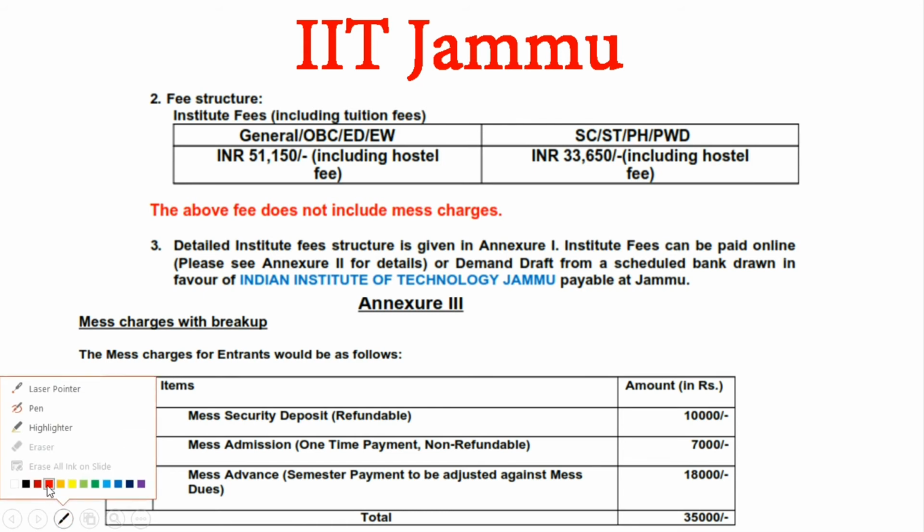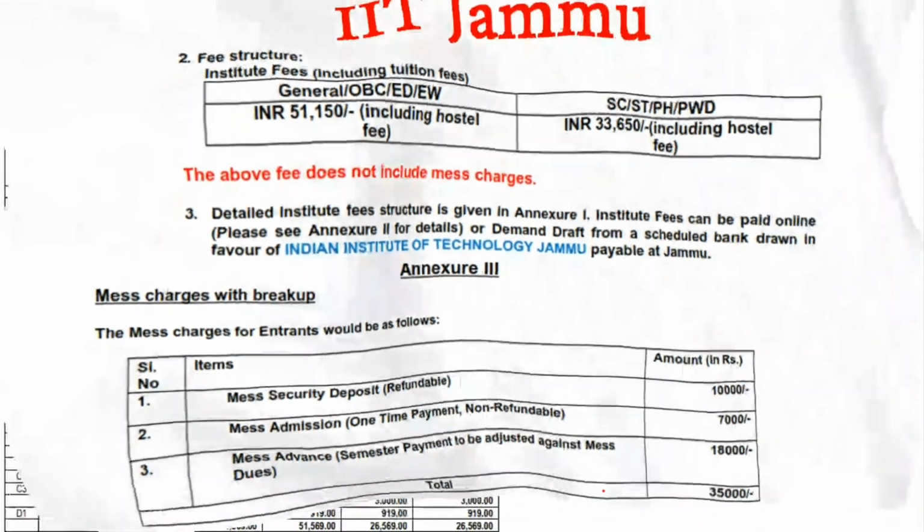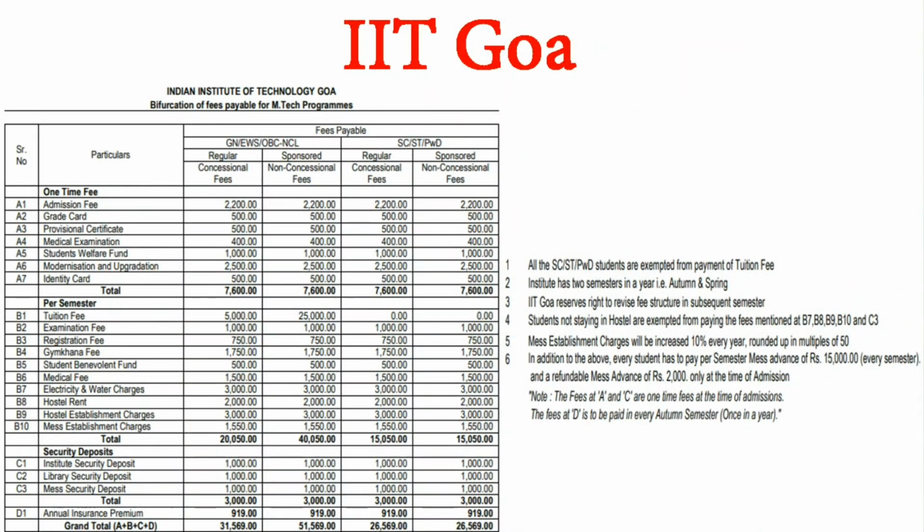In IIT Jammu, you can see that 51,150 including hostel fee is for general OBC categories, and 33,650 for SC/ST categories. And in addition to that, we need to pay some mess charges, and that will be 35,000. So add these two and you will get it. Let's move to the next institute.